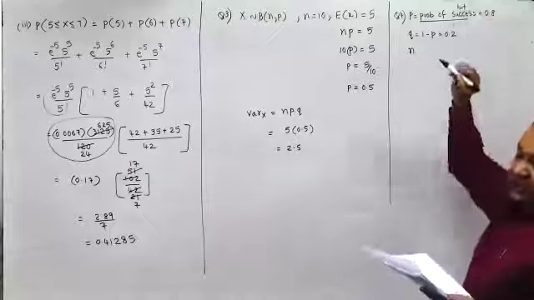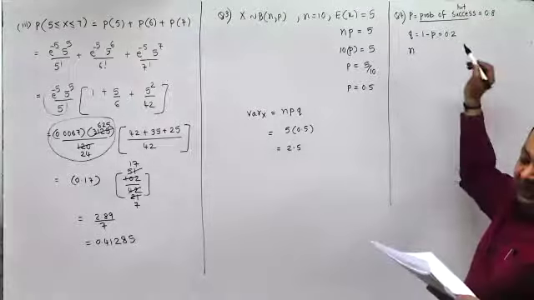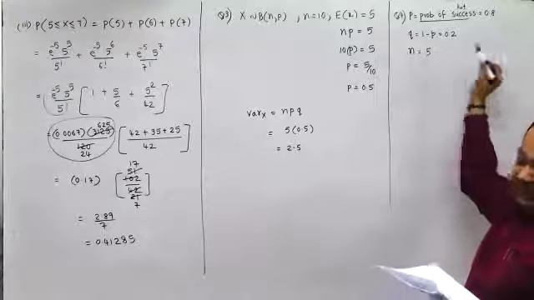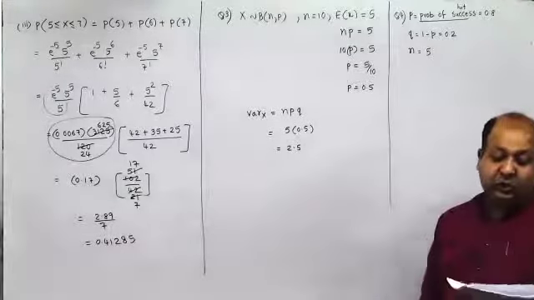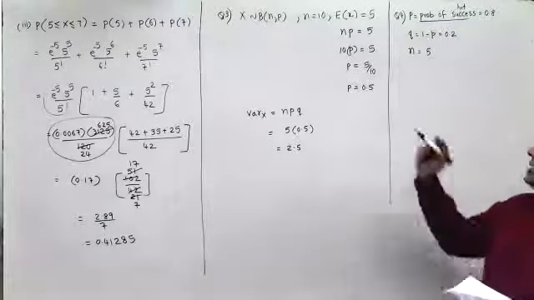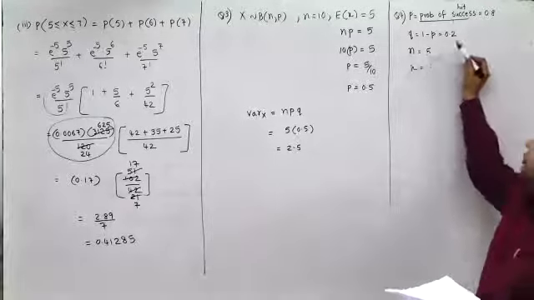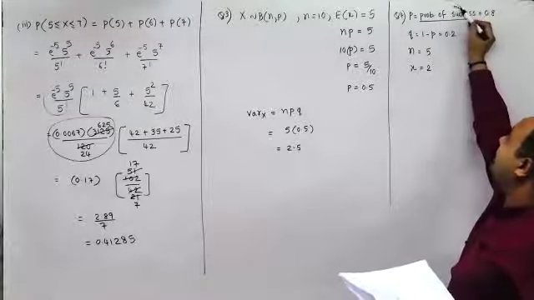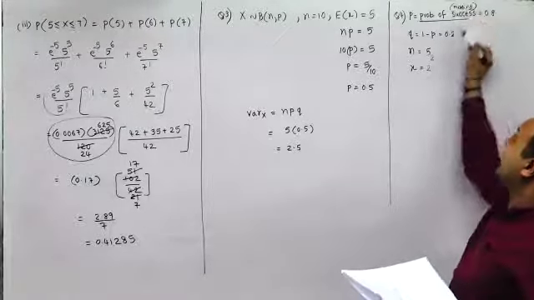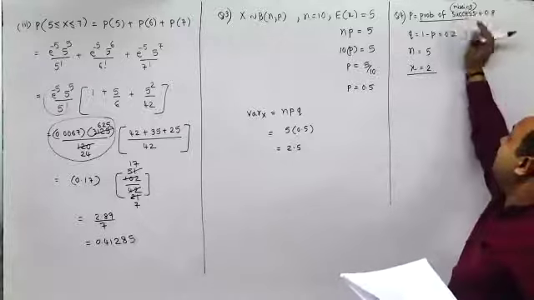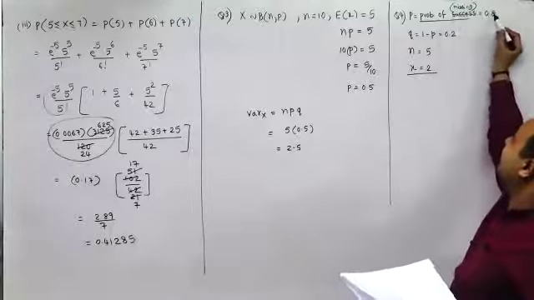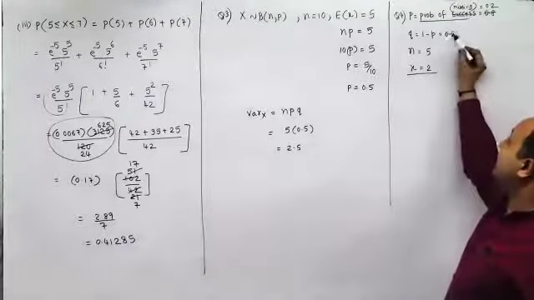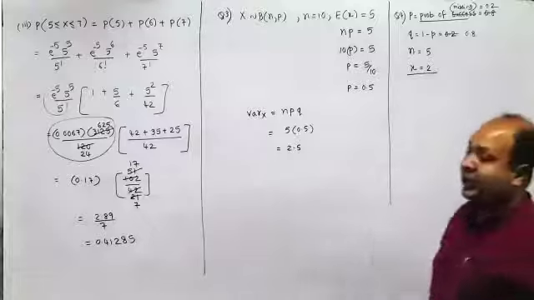So if they ask you probability of missing the target, first of all, your n is 5, maximum 5 can hit the target. Now they have taken x as 2 here. So P should not be probability of hitting, it should be probability of missing, because they have taken x as 2 here. So probability of hitting is 0.8. So missing would be 0.2 and this would be 0.8. Are you following what I'm saying?